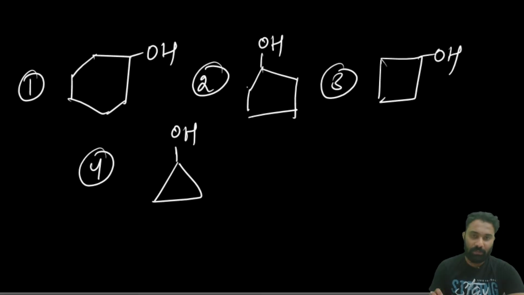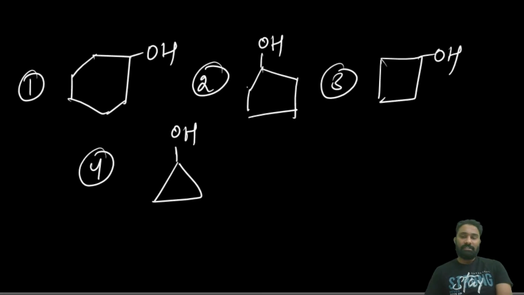Now among 1, 2, 3, 4, which is more stable, or which one will readily undergo dehydration reaction very fast?